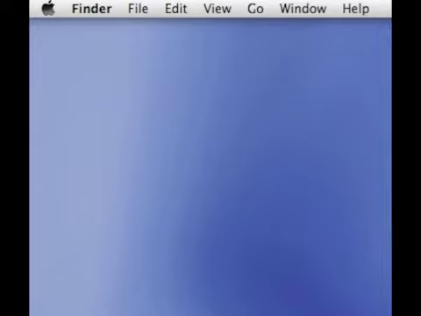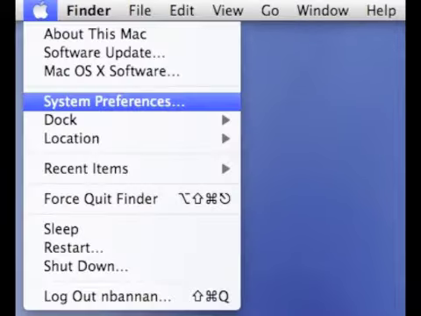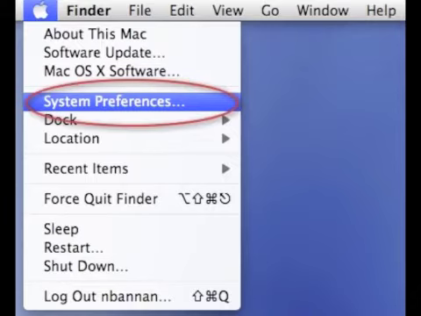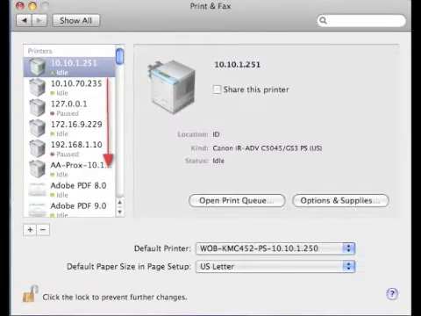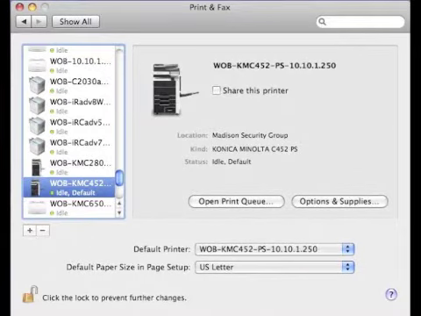To send a test print from a Mac OS X computer, look in the upper left corner of your Mac. Click on the black apple, then scroll down to System Preferences. Pick Print and Fax from the control panel. Look at the list of printers, scroll down to the printer that you want to send a test print from,